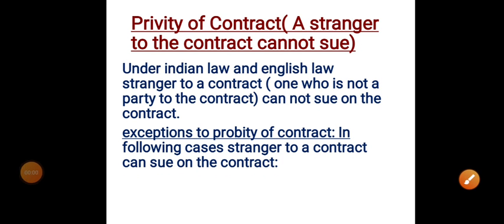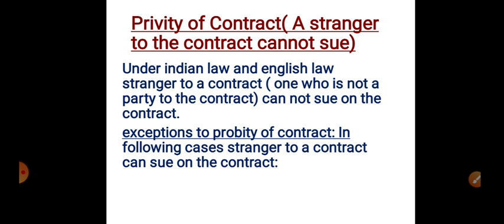Hello students, we'll see the next topic under consideration, that is the privity of contract, or stranger to the contract cannot sue. First we'll see the meaning of privity of contract or stranger to the contract. Under Indian law and English law, a stranger to a contract is one who is not a party to the contract. A stranger to the contract, a person who is not a party to a contract, cannot sue on the contract.